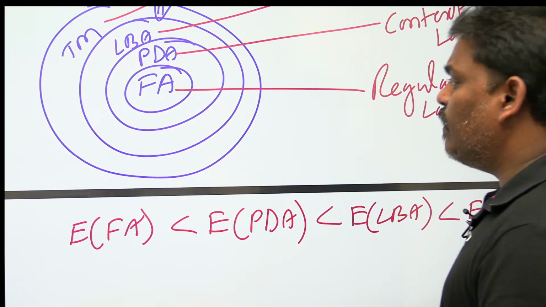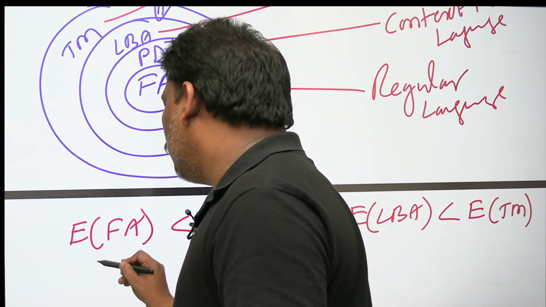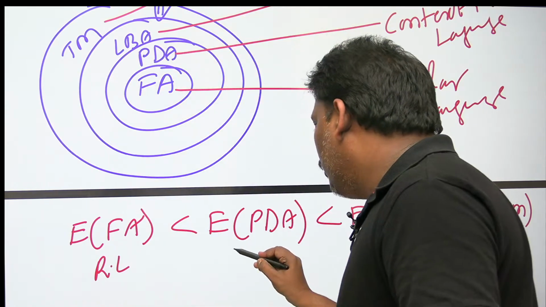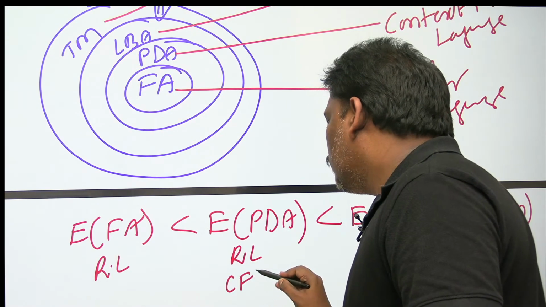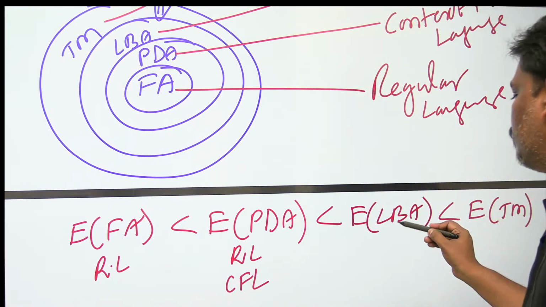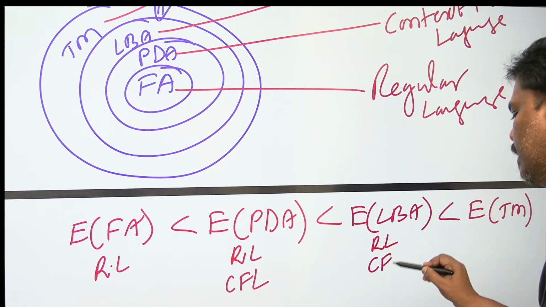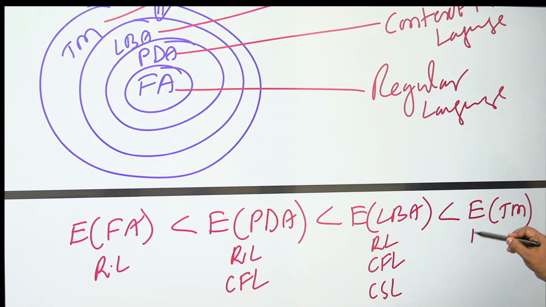Finite automata will accept only regular languages. But the PDA will accept regular language, and one more thing, CFL also. LBA will accept regular language, CFL and CSL. Turing machine will accept regular languages, CFL and CSL, and one more, recursive enumerable language.